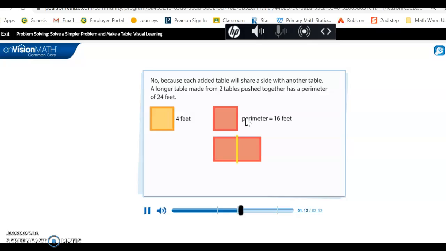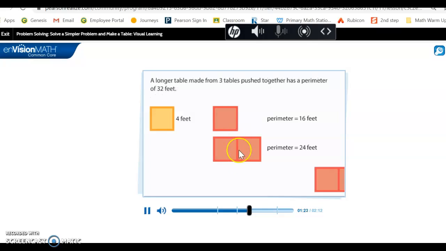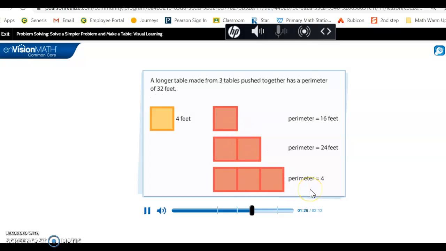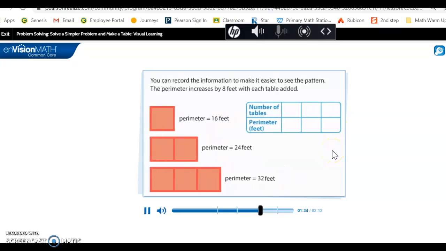No, because each added table will share a side with another table. A longer table, made from two tables pushed together, has a perimeter of 24 feet. We don't want to add this side up if they're sharing a side multiple times. So if you look, the perimeter of one square is 16 feet. If we push 2 together, we have 24 feet. If we push 3 together, we get a perimeter of 32 feet.